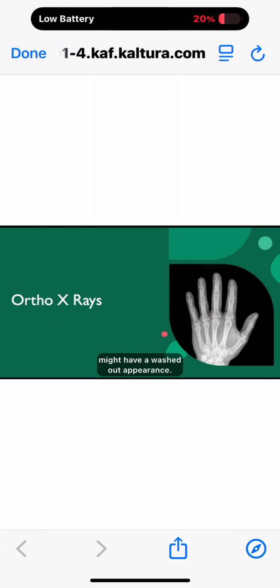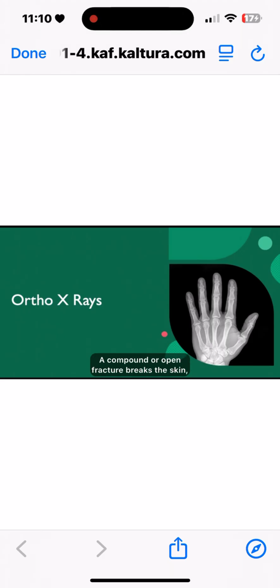There are different classifications of fracture. A simple closed fracture is a fracture that does not break the skin. A compound or open fracture breaks the skin, resulting in increased risk of infection. This is a medical emergency. Transverse fractures break straight across horizontally. These may have a higher chance of non-union and healing.